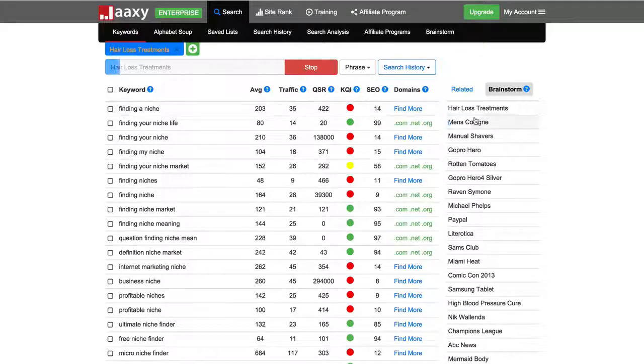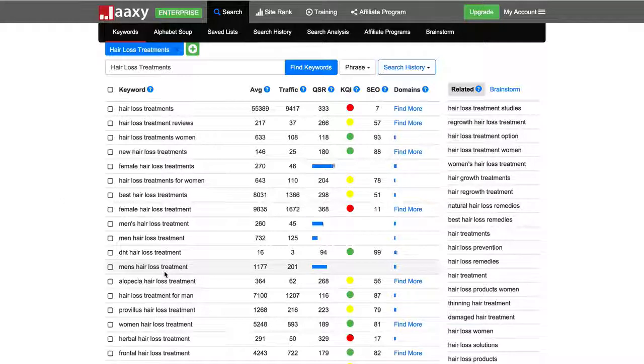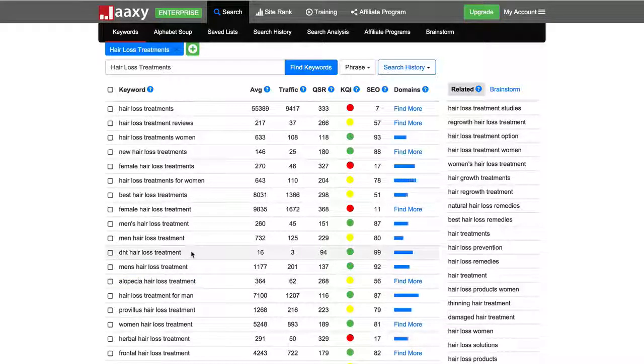So now I clicked on hair loss treatments, and now it's going to perform some more research on this. So I could use this data to either refine my niche and come up with something even more specific, or I could start doing my keyword research for my website that I will be building out within that particular niche. And then you can narrow it down even further by clicking on these, and you can start saving keywords to your keyword list. So that's how I typically go about coming up with ideas.